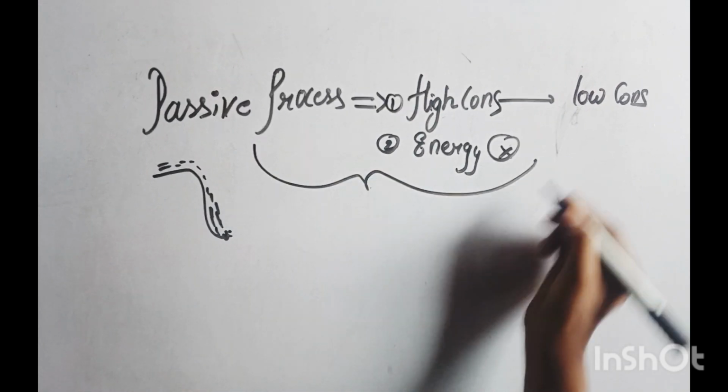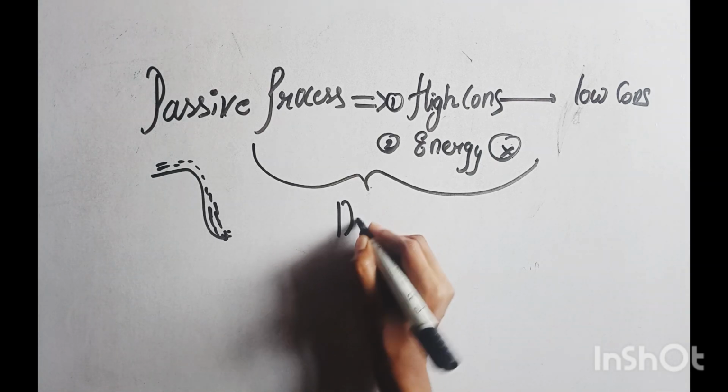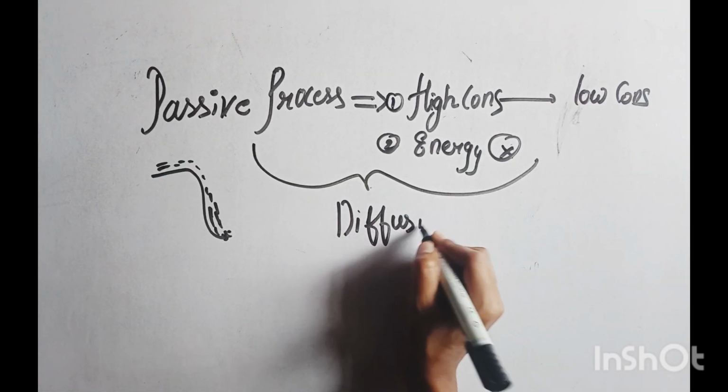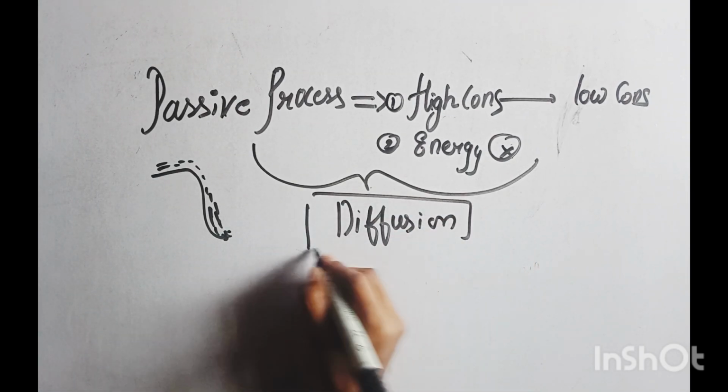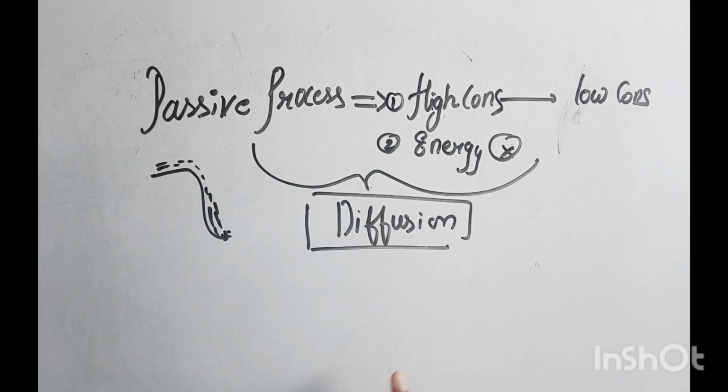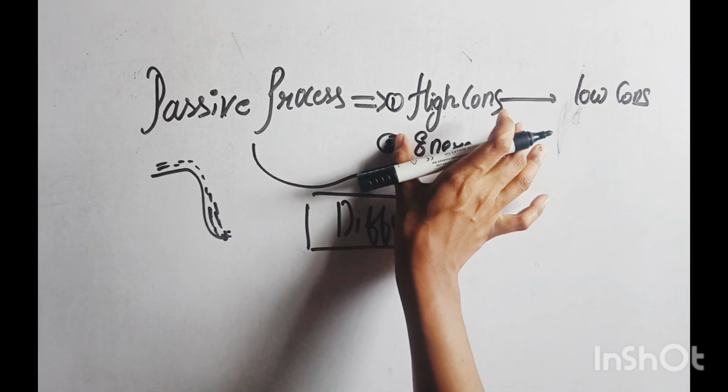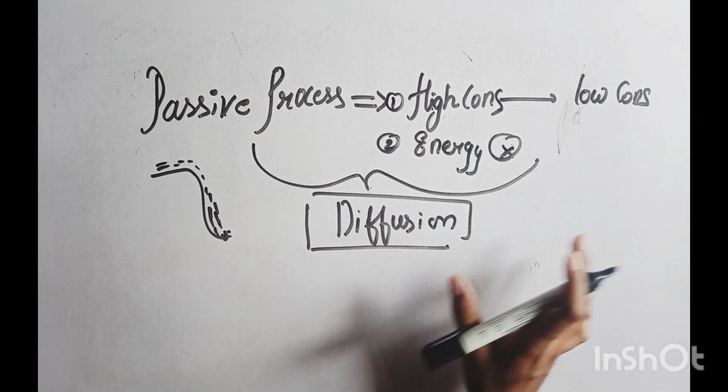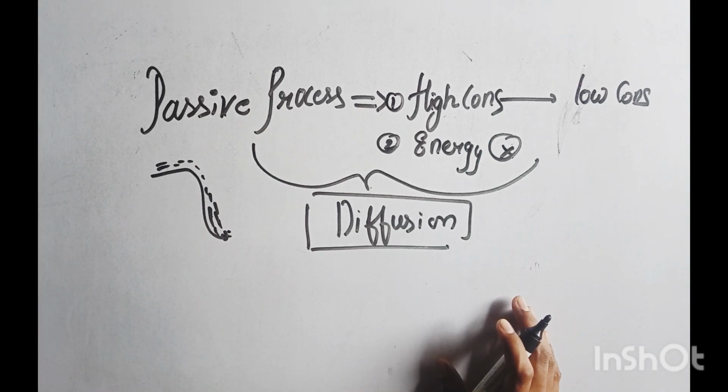So in this passive process we discuss diffusion. Diffusion is very important, and diffusion is a passive process where substances move from high concentration to low concentration, and in diffusion no energy is provided.